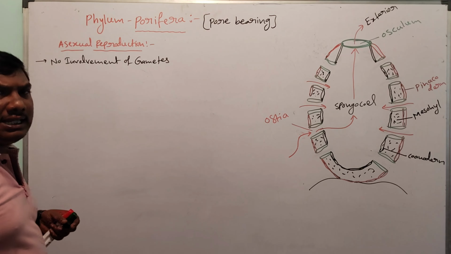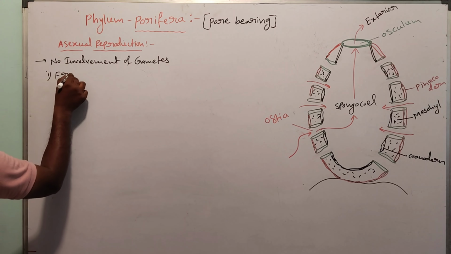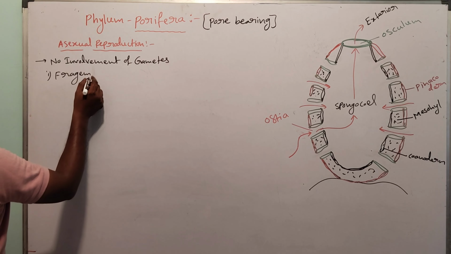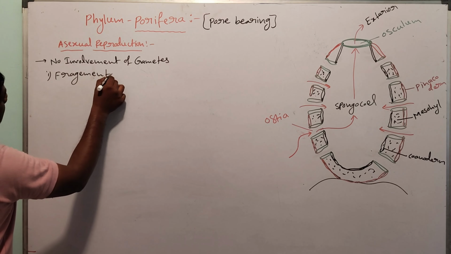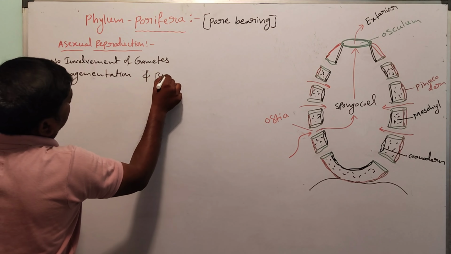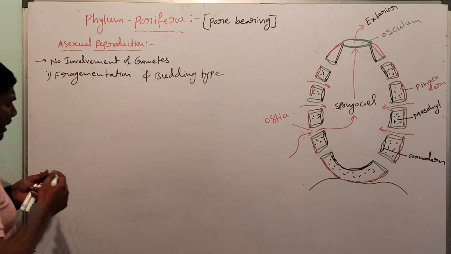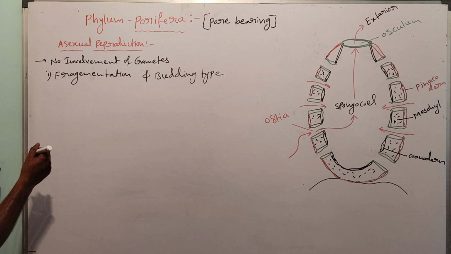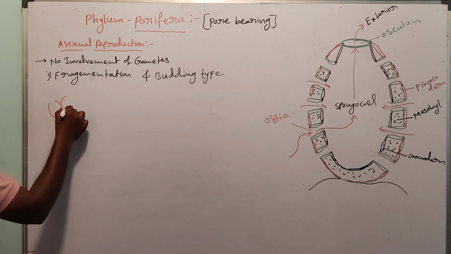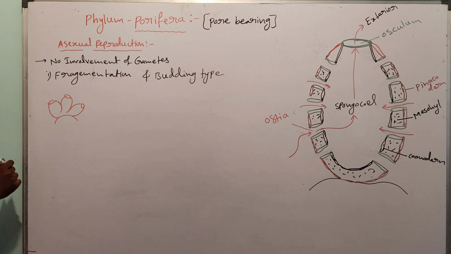So in sponges, asexual reproduction has two types: the fragmentation type and the budding type. Fragmentation means, for example, this is one parent sponge.